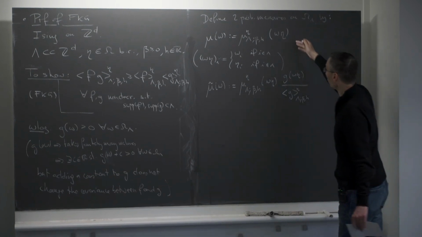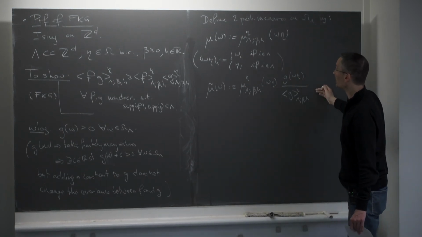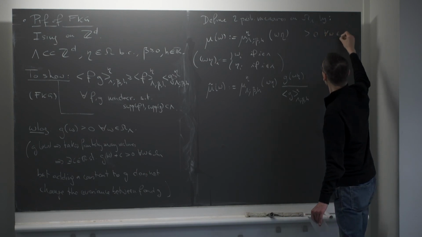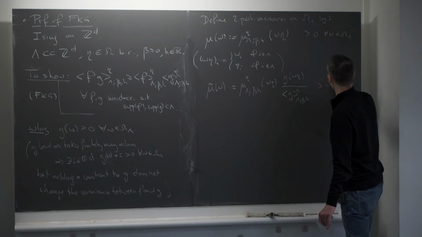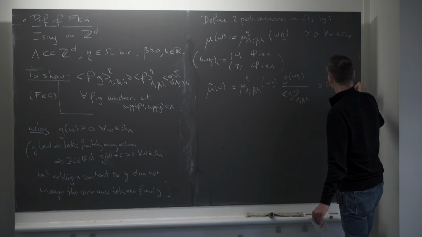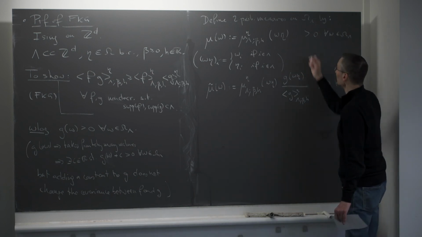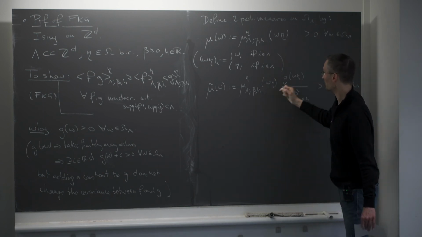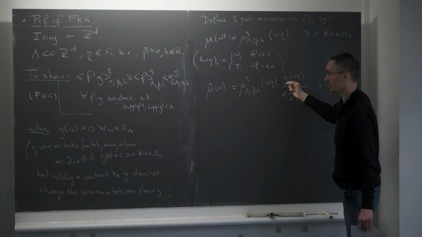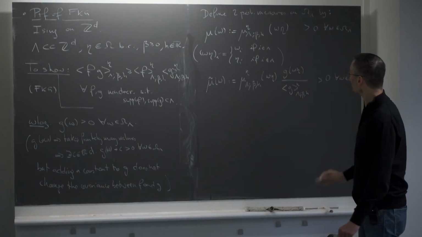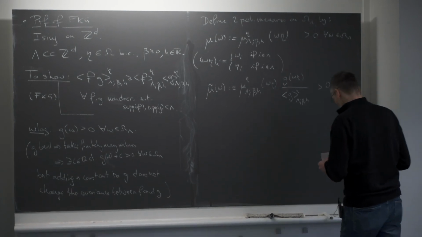So now I have two probability measures. Obviously, they are strictly positive. So this is strictly positive for all omega in omega lambda, and this is also strictly positive for all omega in omega lambda. This is because it's a Gibbs measure, and this because it's a Gibbs measure, and g is supposed to be strictly positive. So we are more or less in the setting we had before.